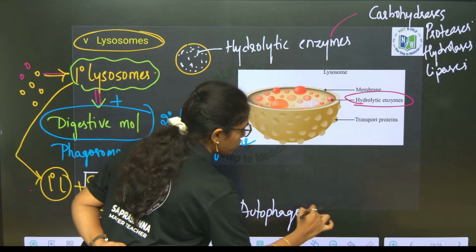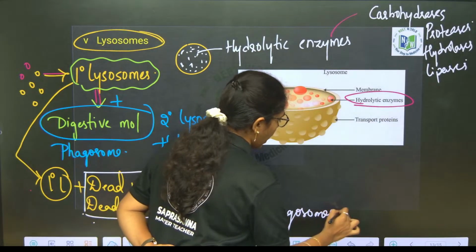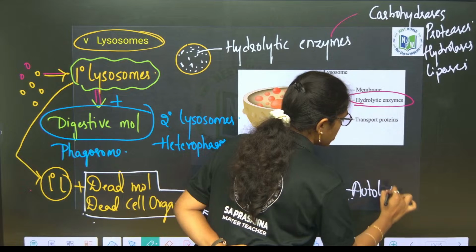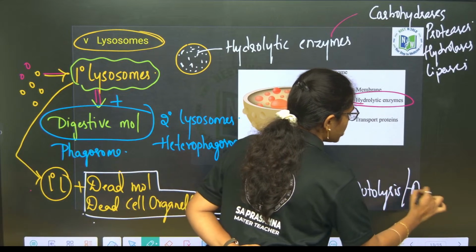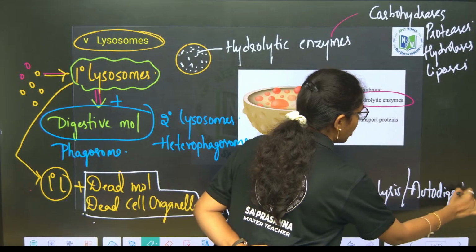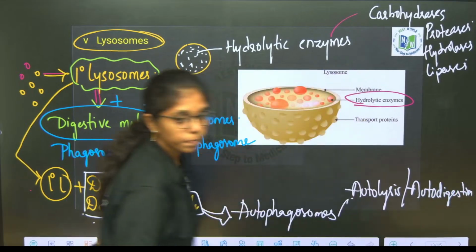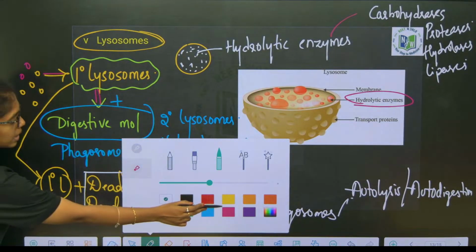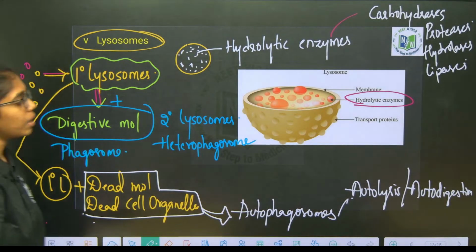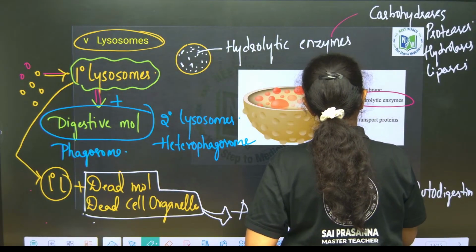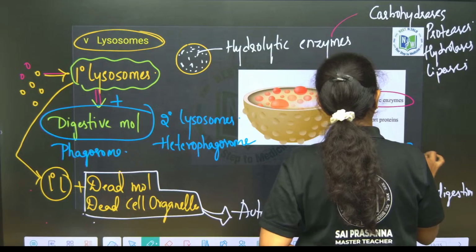Autophagosomes, which will help in what? Autolysis, which will conduct autolysis or autodigestion of the cell organelles, dead cell organelles. Okay, that is the reason these are called as what? Suicidal bags of the cell.